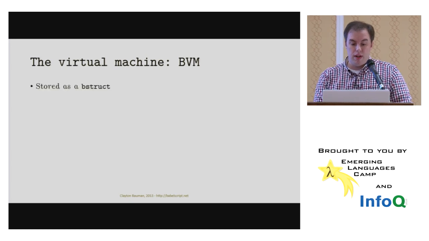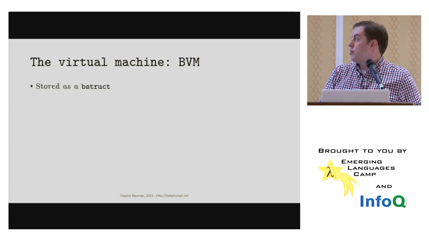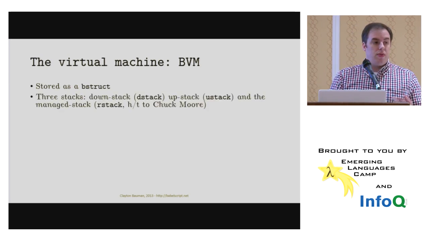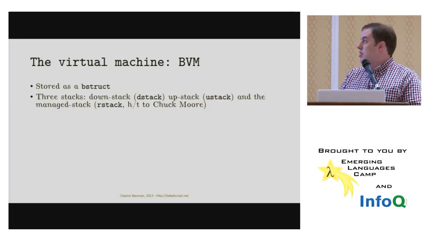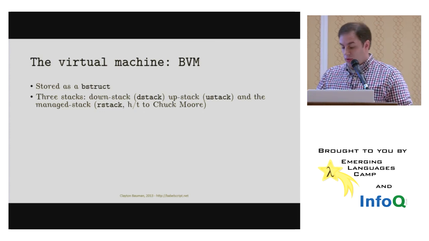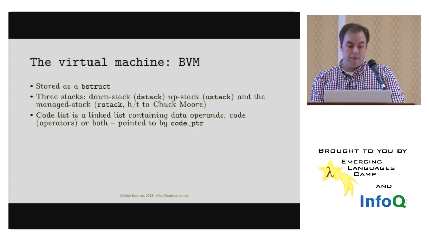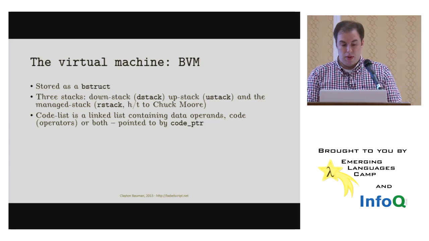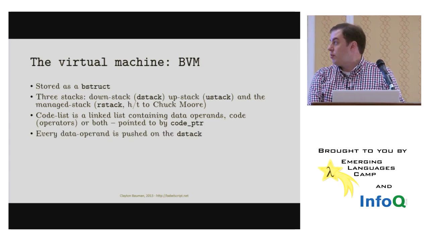Okay, so the underlying virtual machine, the BVM, Babel Virtual Machine, is stored as a B struct. It consists of 3 stacks. It has a down stack, an up stack, and a managed stack, which is a hat tip to Chuck Moore, named R stack. The code list is implemented as a linked list, and it contains data operands and code or operators, or a mix of both in reality. And that's pointed to by the code pointer.